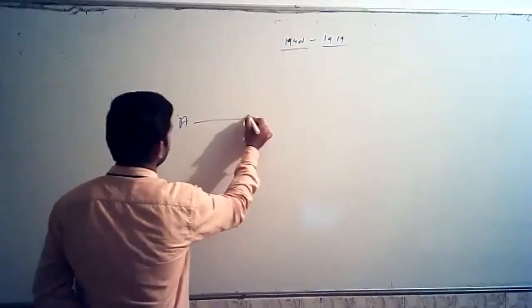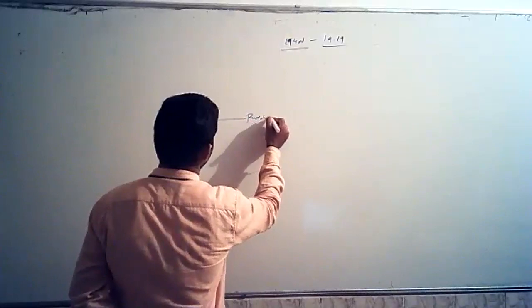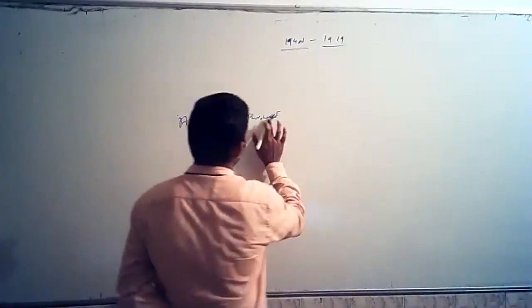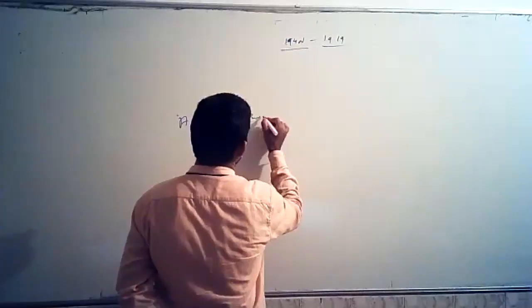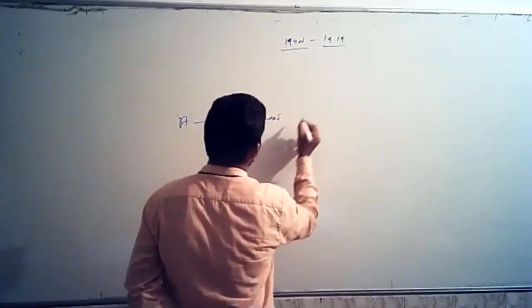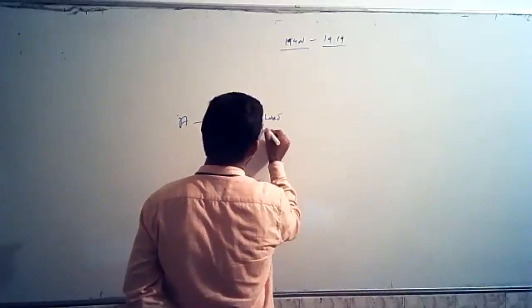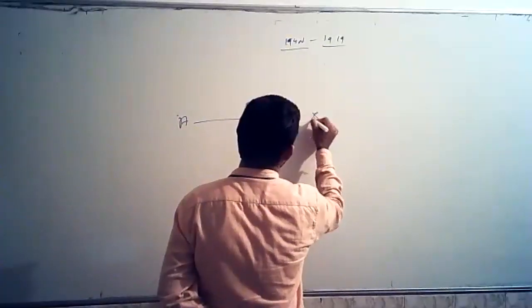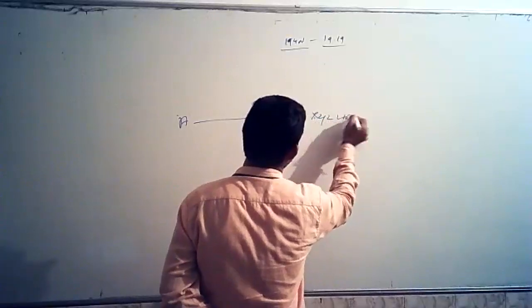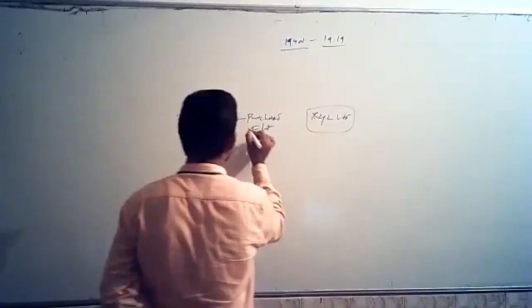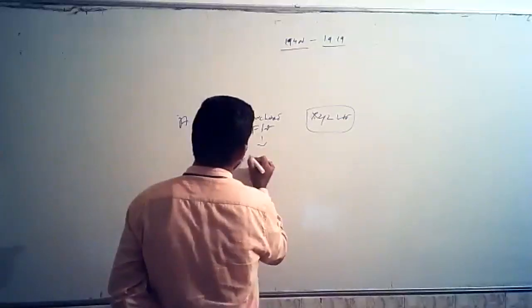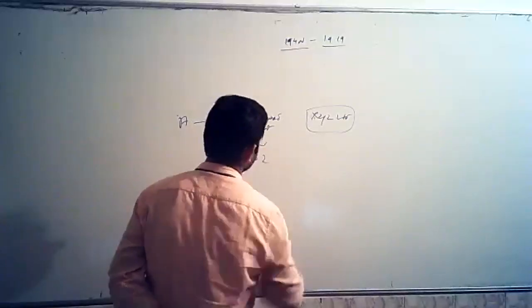For example, suppose A has purchased a flat from XYZ. So what is the value of the flat? Flat value is 70 lakhs.